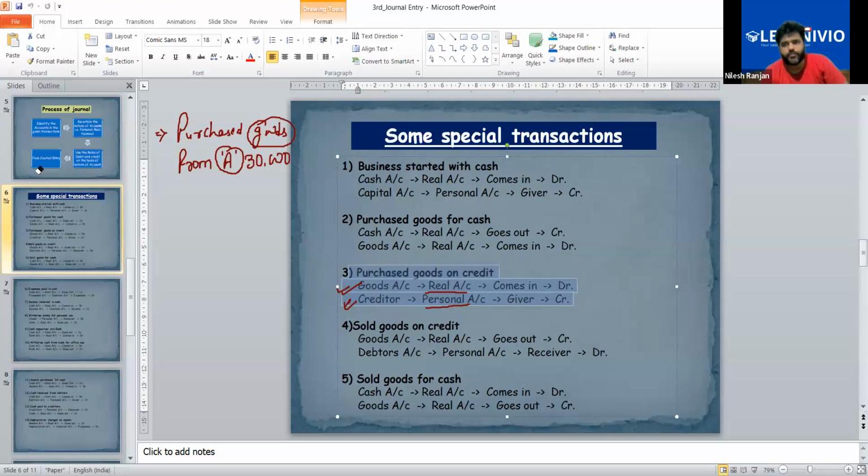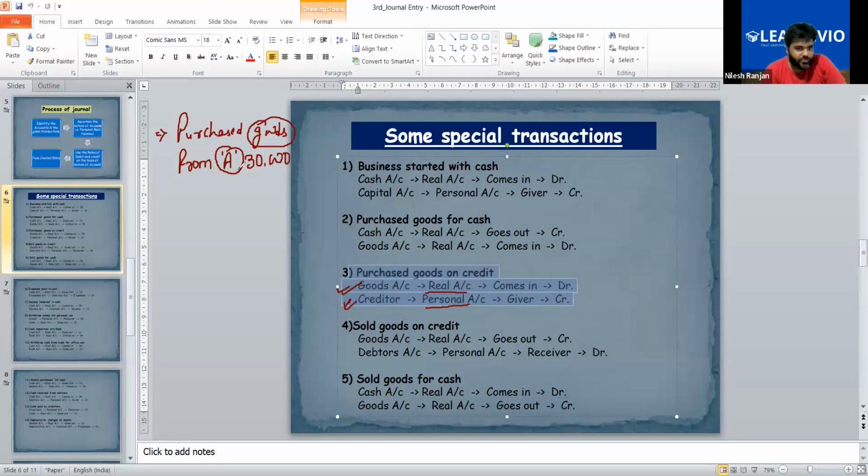If you're purchasing goods from A, then why you will remember the name of A? If you don't have any personal connection, then you don't need his name because transaction is in cash. So we don't remember how much amount is payable or receivable from A. So that's why A name is written and cash is not mentioned here. So it is a credit transaction.